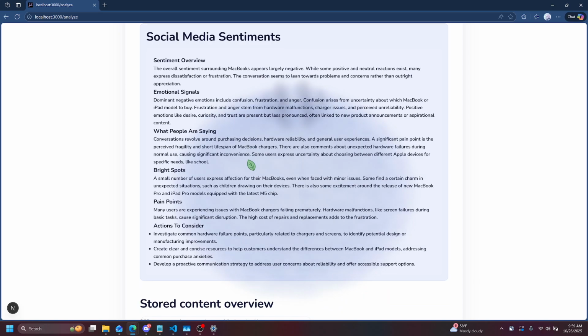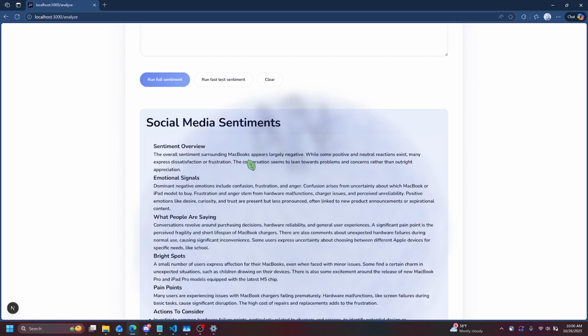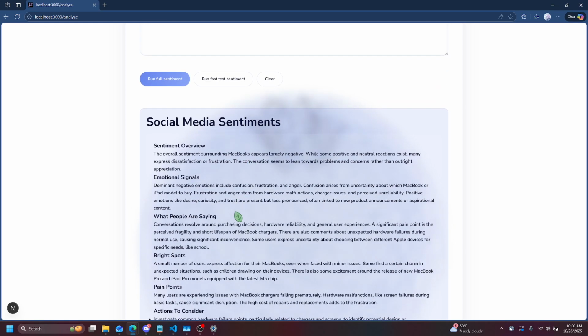We can see that it outputs emotional signals, what people are saying, bright spots, pain points, and actions to consider. This final part is mainly for companies and governments looking to change their products and policies. And as you can see, we can gain a general high-level overview of how people all across the world think about MacBooks just from this one click of a button. And that is our project.